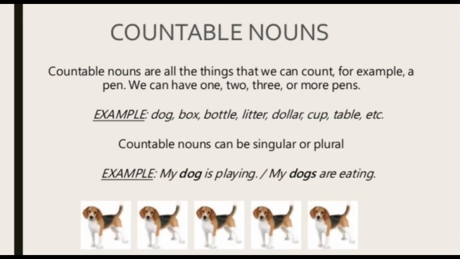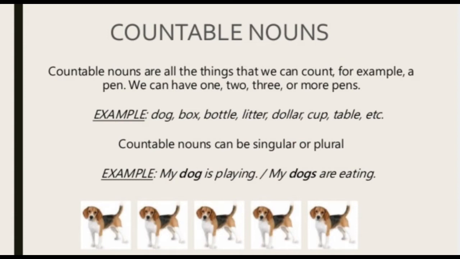First of all, countable nouns. Countable nouns are all the things that we can count, as simple as the name suggests, countable. That means the things which we can count. So, all the things that we can count, for example, a pen, we can have 1, 2, 3 or more pens, so we can count pens, right? Examples like dog, box, bottle, litter, dollar, cup, table, etc.